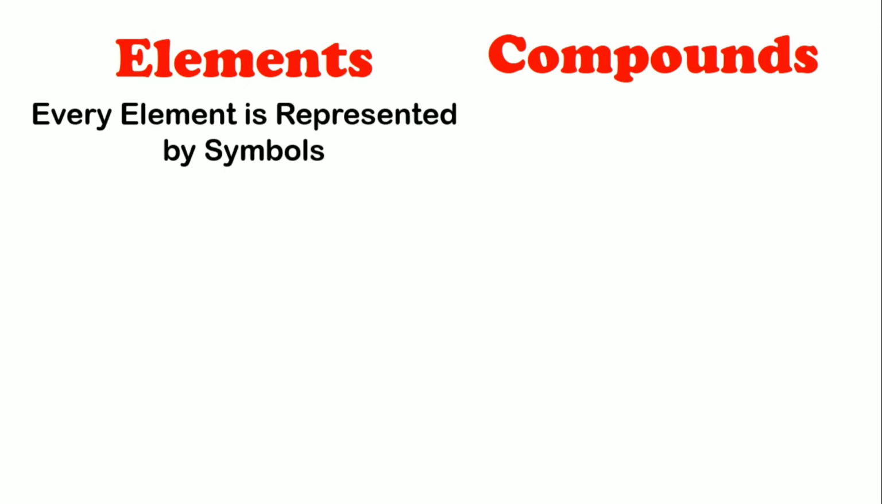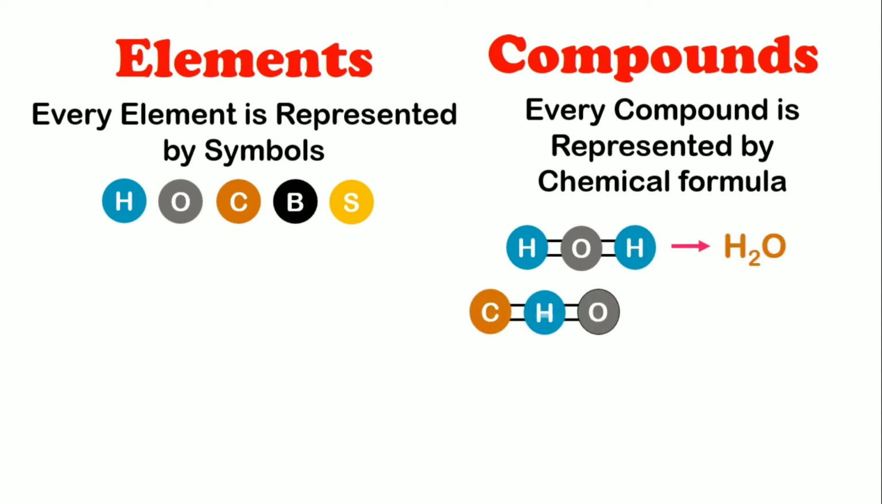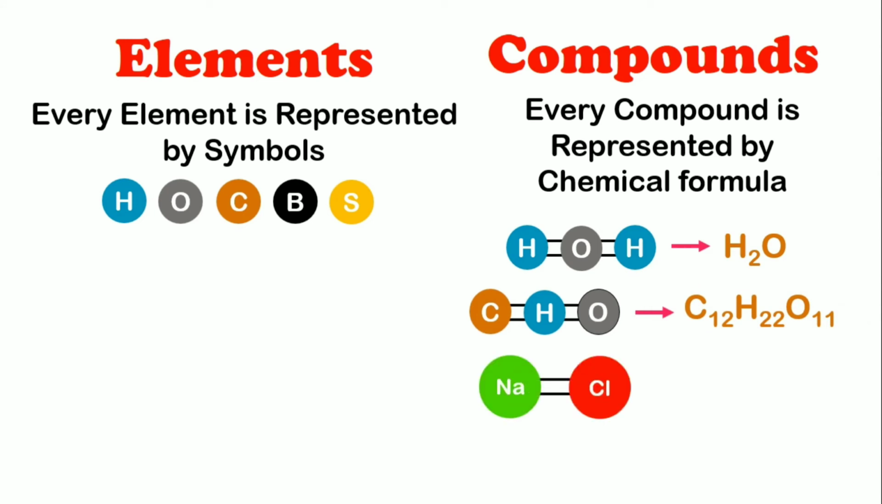The third difference between elements and compounds is that every element is represented by a symbol. For example, hydrogen is represented by H, oxygen by O, carbon by C, boron by B and sulfur by S and so on. Whereas every compound is represented by its chemical formula. For example, water is represented by H2O. Secondly, sugar is represented by the formula C12, H22 and O11. Thirdly, we represent salt as NaCl.